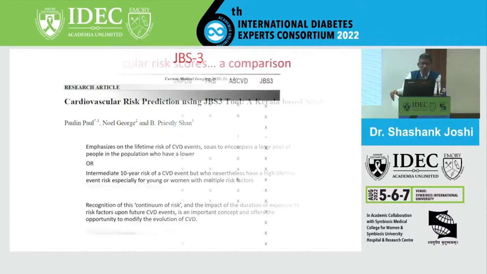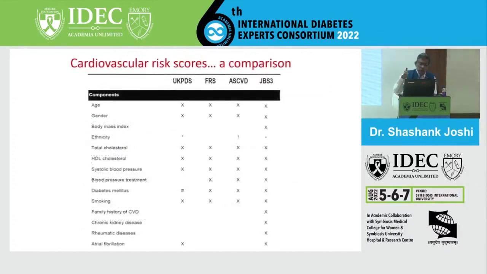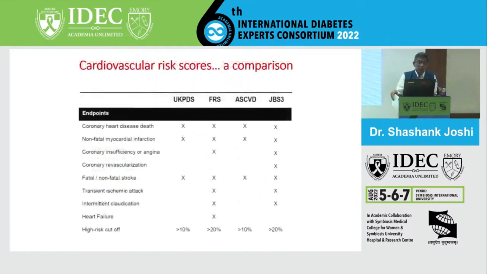Therefore, if you compare all the risk scores, whether UKPDS, Framingham risk score, atherosclerotic cardiovascular risk engine, or the JBS3 score, age is there, gender is there, BMI is only there in the Indian component, ethnicity we don't know, we don't have adequate data. And whether triglycerides or anything else comes in, we don't know. So there are a lot of ifs and buts in these scoring patterns, and obviously in the endpoints which are studied also.